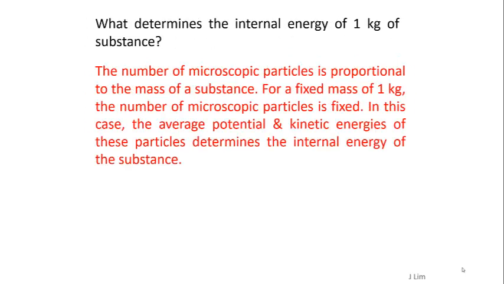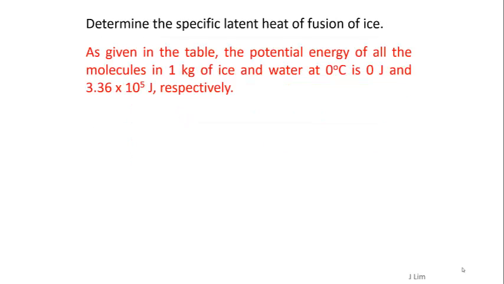The number of microscopic particles is proportional to the mass of a substance. For a fixed mass of 1 kg, the number of microscopic particles is fixed. In this case, the average potential and kinetic energies of these particles determine the internal energy of the substance.